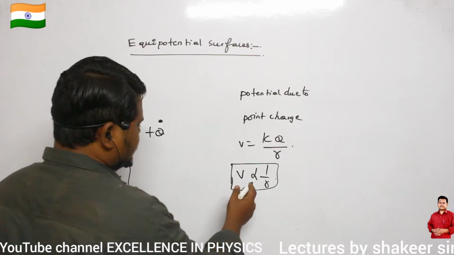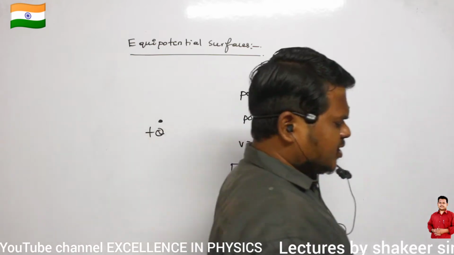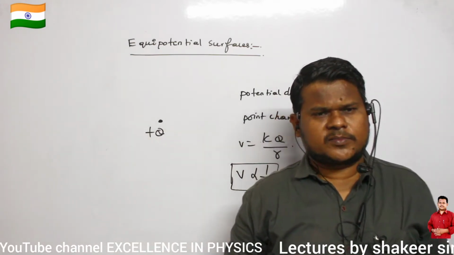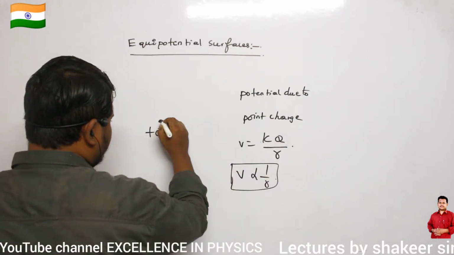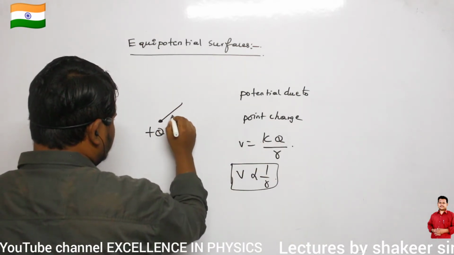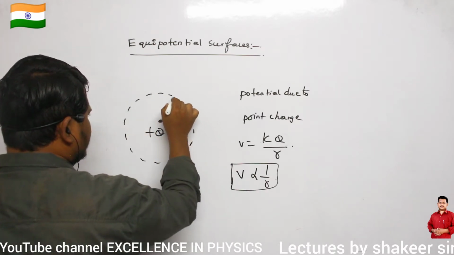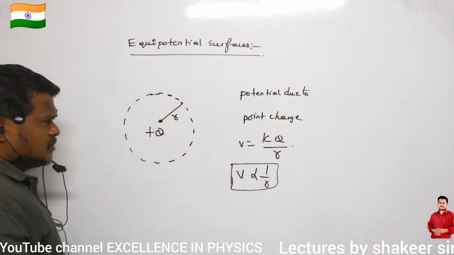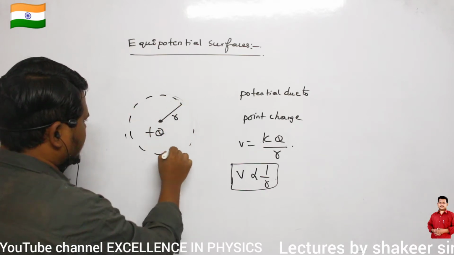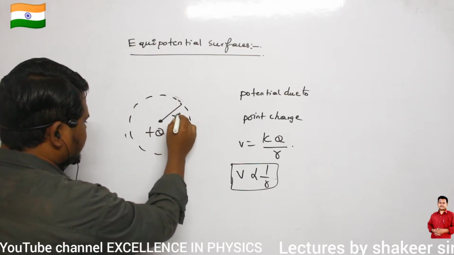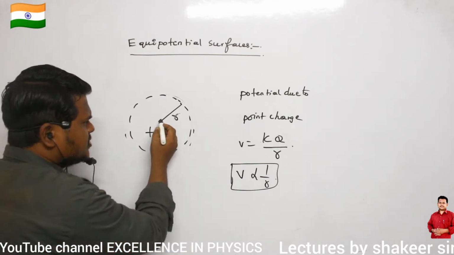It means that as you move away from this point charge, potential continuously decreases. So from this point charge, if you draw a radius of small r, then throughout this spherical surface, potential remains the same. If I draw a radius r, then I can draw a shell whose radius is small r.